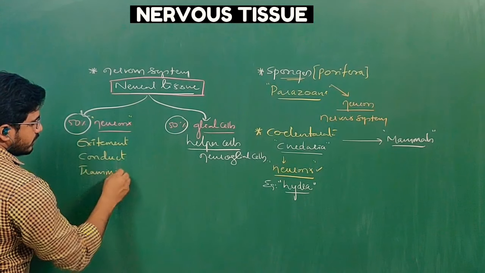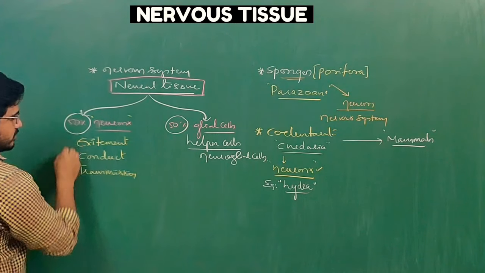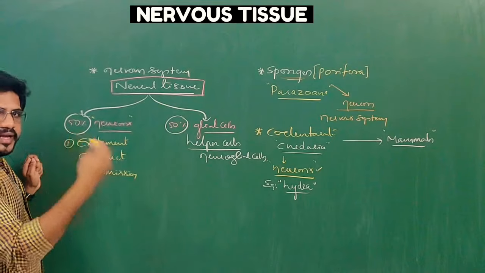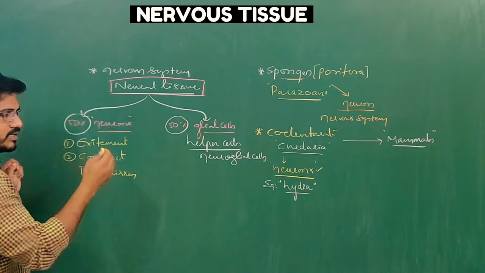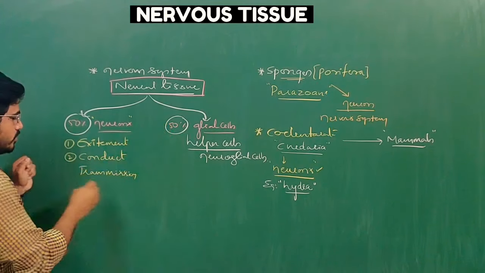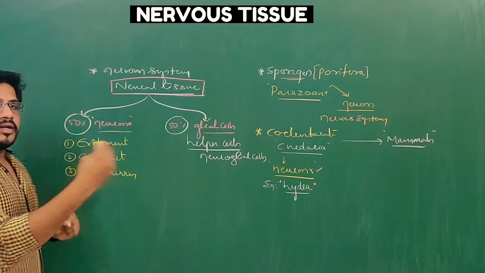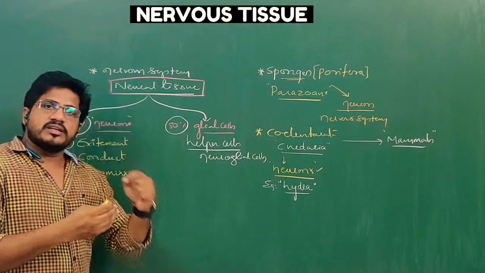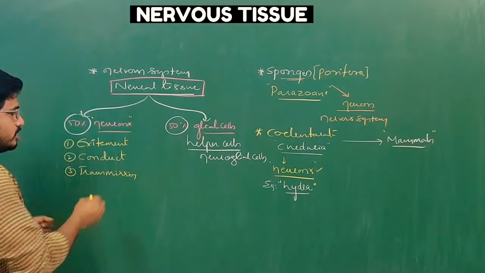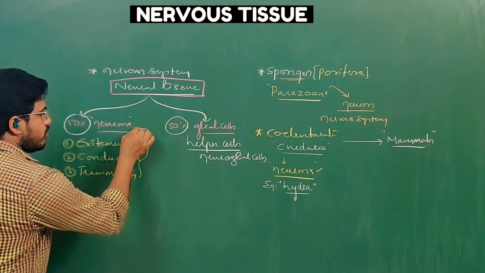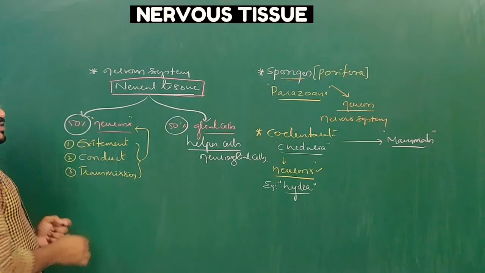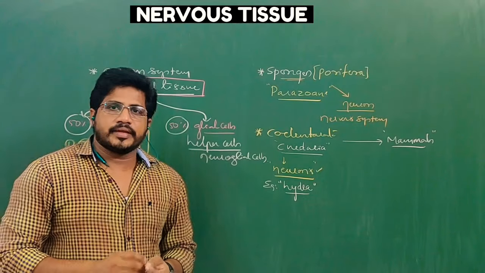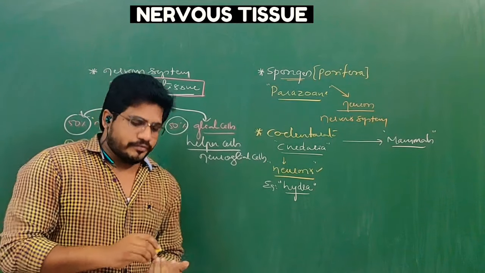Number one, the neuron gets excited. Number two, the excited impulses are conducted through the axon. Number three, from one neuron to another neuron through the synaptic junctions, the impulses are transmitted. These three are the functions of neurons.